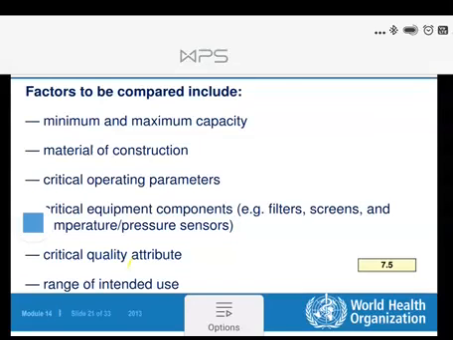Then critical equipment components, for example, filters, screens, temperature and pressure sensors. So these are the delicate and critical components of the equipments. So these things also must be recorded.